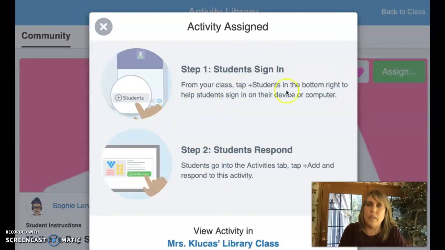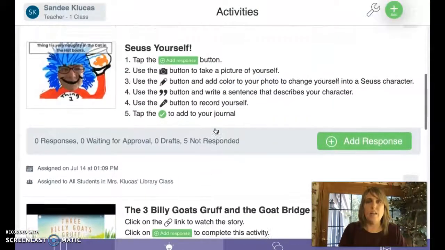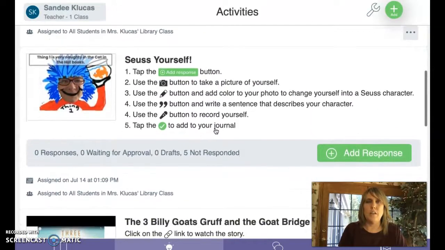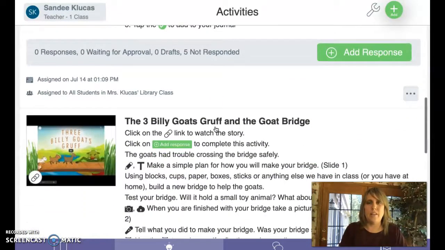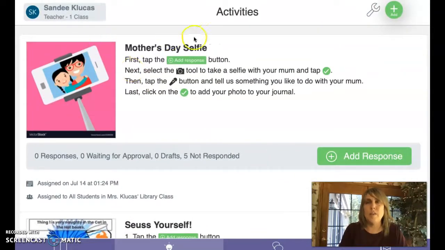And so now when the students go on, they are going to sign in. They're going to tap the plus students. Let me see. So they're going to sign in, and then they can work on this assignment. So I can view the activity here and see what people have done. These are things that I've assigned so far. I thought this Dr. Seuss Yourself was really fun, and this 3 Billy Goats Gruff assignment was fun.